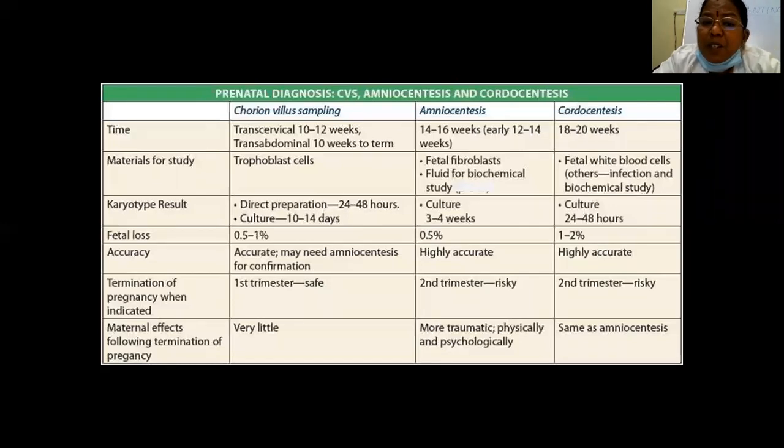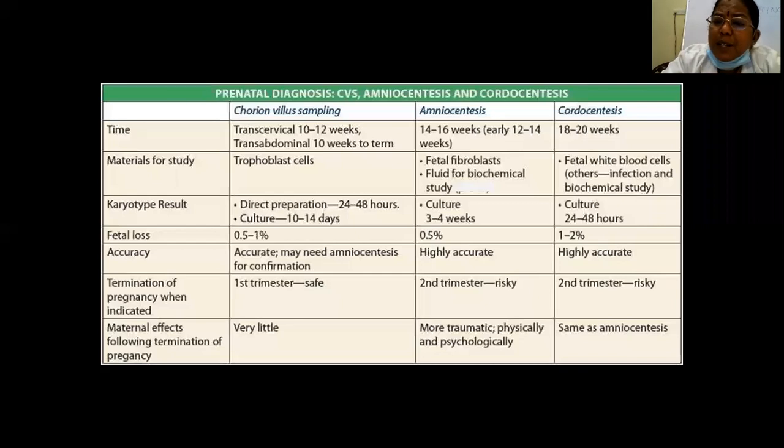So what are the invasive tests available? Early in first trimester, it is chorionic villi biopsy. Second trimester, amniocentesis; cordocentesis, usually in second or third trimester. So chorionic villi biopsy can be done transcervical or transabdominal. Usually it is because of the most important complication with chorionic villi, because that is an invasive test.